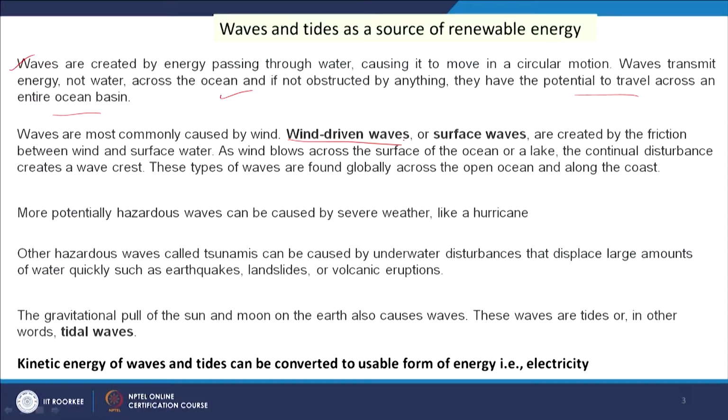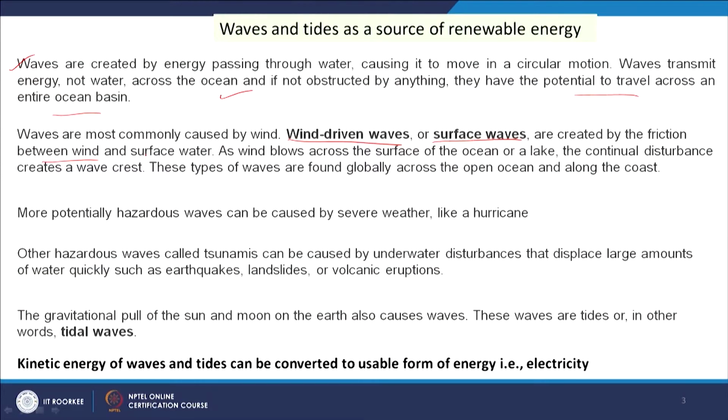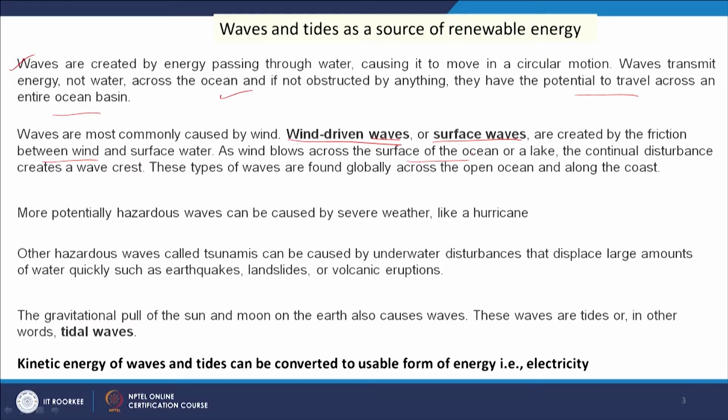If we see the nature of waves, waves may be of different types. One is wind driven waves or surface waves. These waves are generated due to the friction between the wind and the surface water. As the wind blows across the surface of the ocean or a lake, the continual disturbance creates a wave crest. These types of waves are found globally across the open ocean and along the coast.